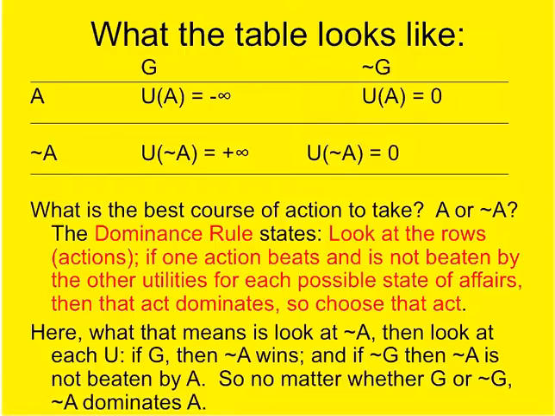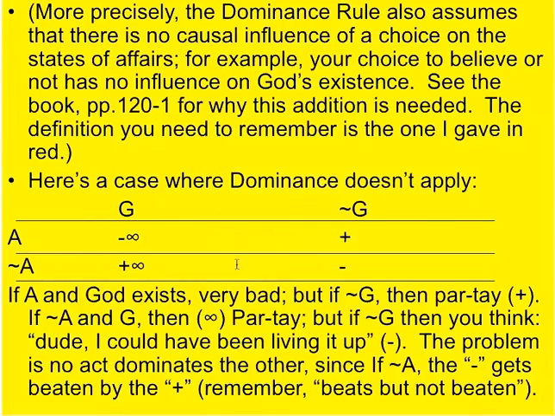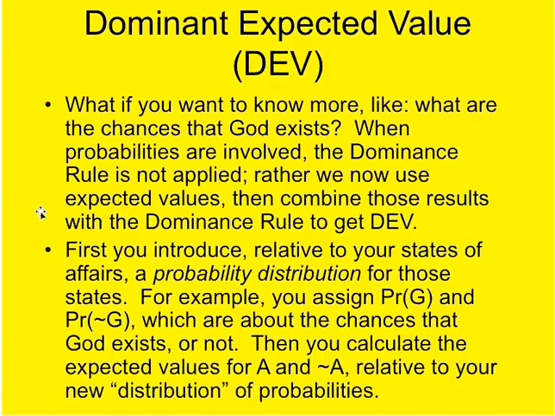Let's move on now. I have this page you can read. I assume again you've read it on your own. It includes some qualifications. Let's move on now to the one that basically links what we did to this decision table stuff. The dominant expected value rule is basically to set up a decision table, and now you're going to use expected value to figure out which of the courses of action is the best one.